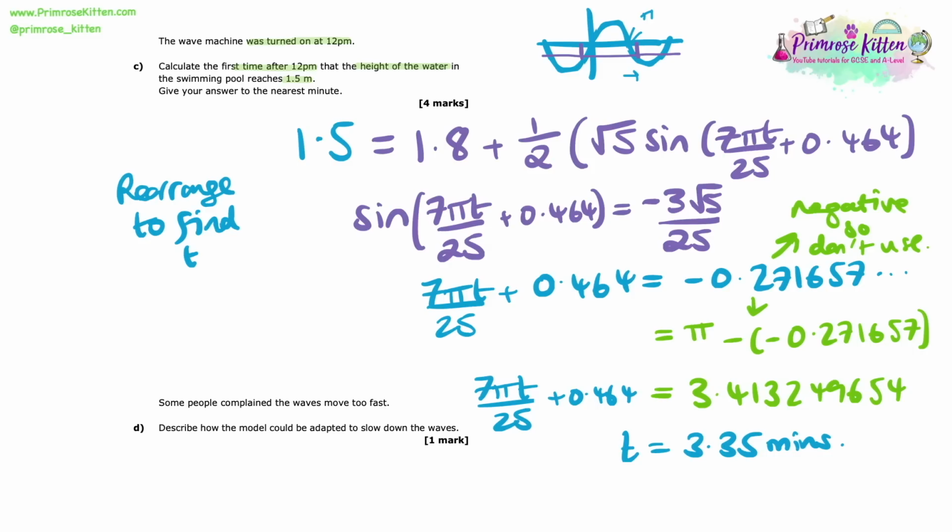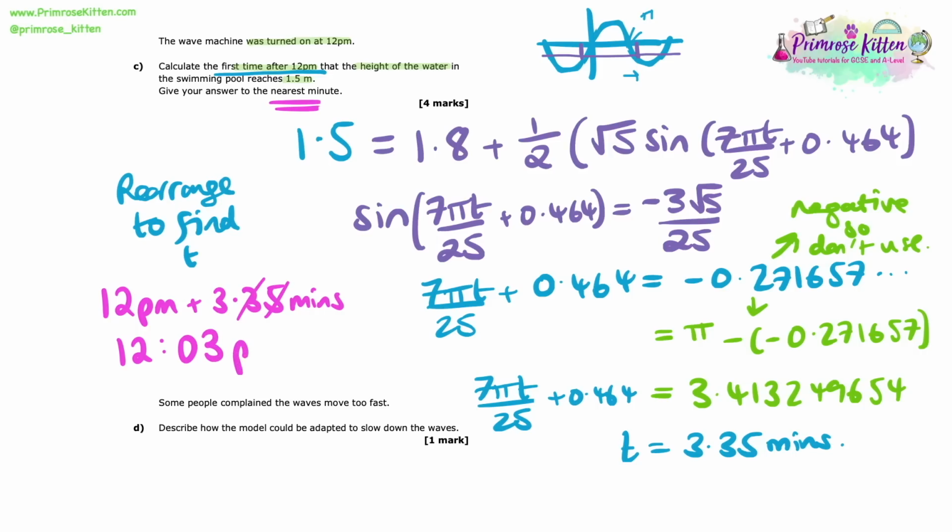Now if we go back and check the question again, you can see that we wanted to calculate the first time after 12 p.m. that the height of the water reached 1.5 metres. So this is 3.35 minutes after 12 p.m. That means the time is going to be 12:03, and we only want to give it to the nearest minute, so we don't need to think about the 0.35. We can ignore that. So the time at which the height of water reached 1.5 metres is going to be 12:03 p.m.